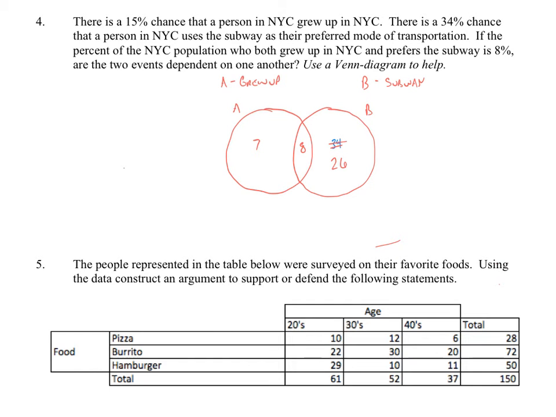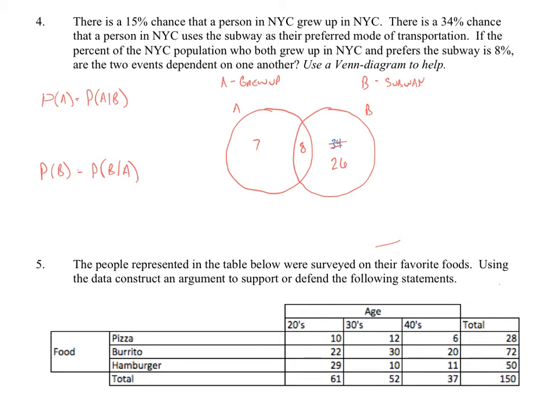So now that we've got an accurate Venn diagram, it says if the percent of the New York City population who both grew up in NYC and prefers the subway is 8%, we did that, are the two events dependent on one another? So we've got to do our test. We've got to check to see, is the probability of A equal to the probability of A given B? And we've also got to check to see the opposite. Is the probability of B equal to the probability of B given A? This is our test for independence.